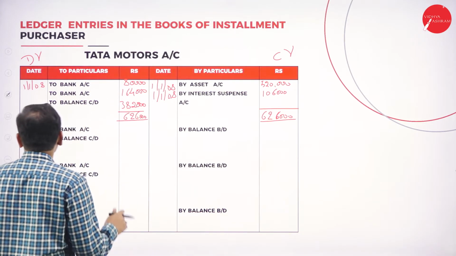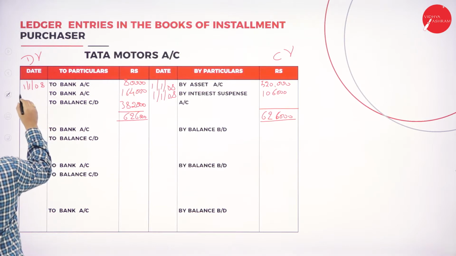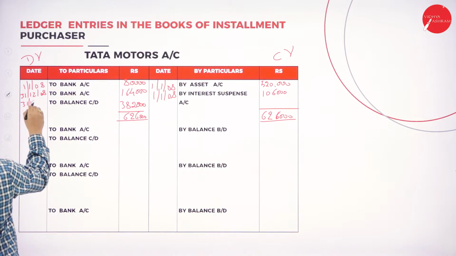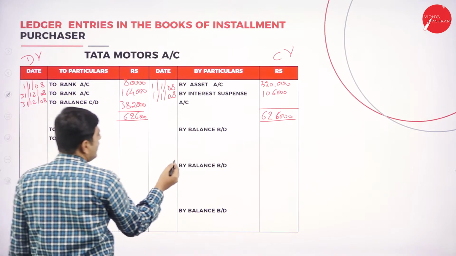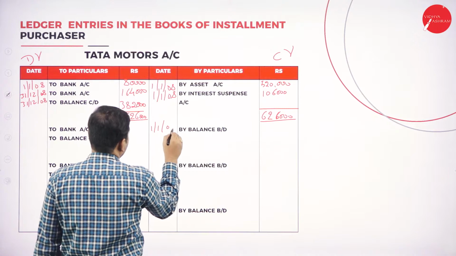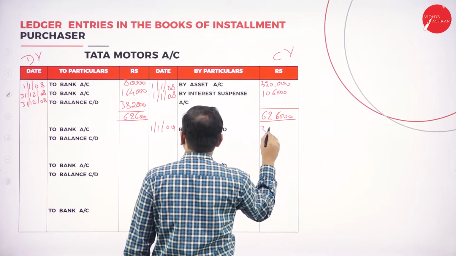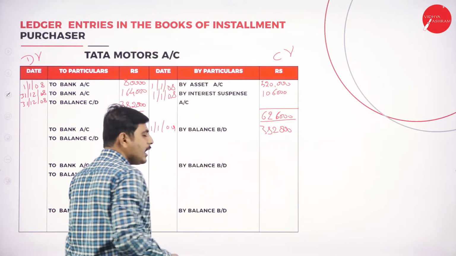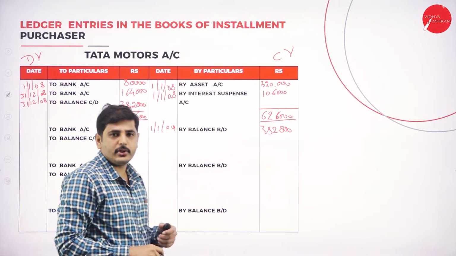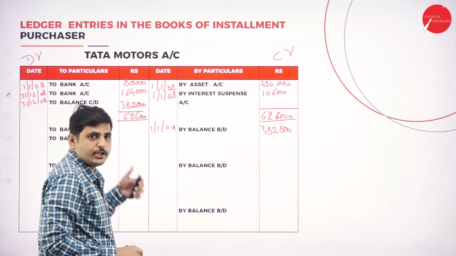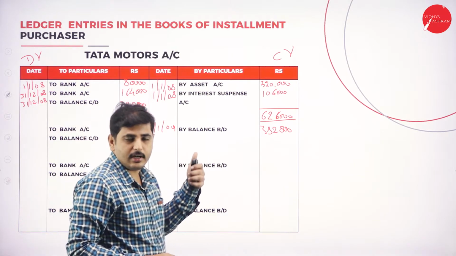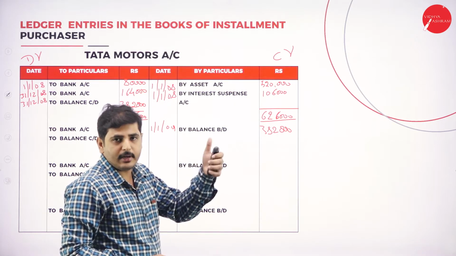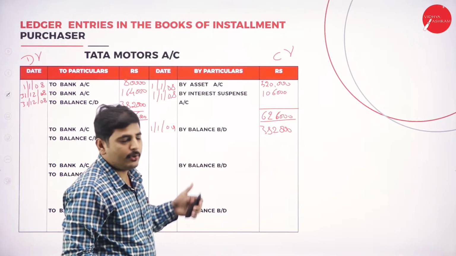So when we are going to make the installment on 31st 12 2008, again the balance will be transferred 31st 12 2008. The balance will be brought down on 1/1 2009. So what is the balance brought down? 3,82,000. So again coming to the second year, we have to show the interest. Interest should be transferred to interest suspense account, unlike no higher seller or higher purchaser account. So interest every year it will be transferred to interest suspense account. We have to show only installment here.